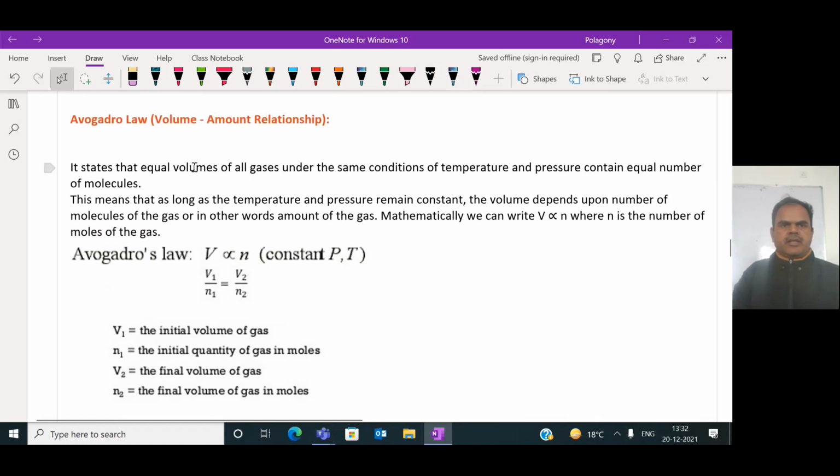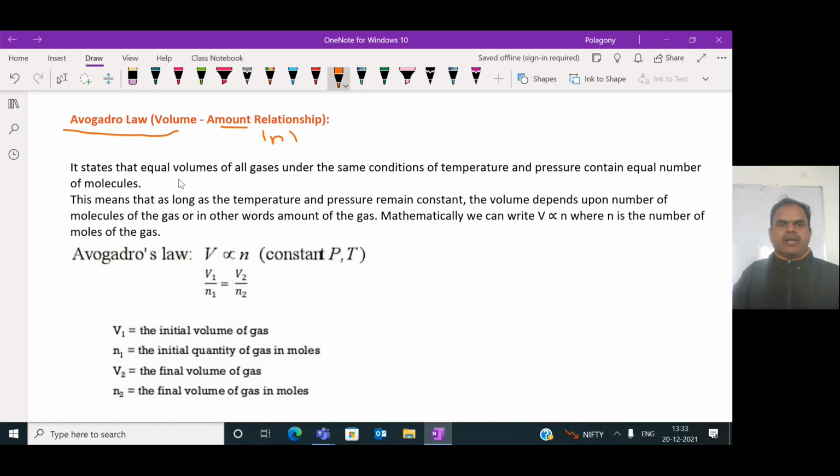This gas law is Avogadro's law, otherwise called Avogadro's hypothesis, which talks about volume versus amount, meaning N, the number of moles or number of molecules.